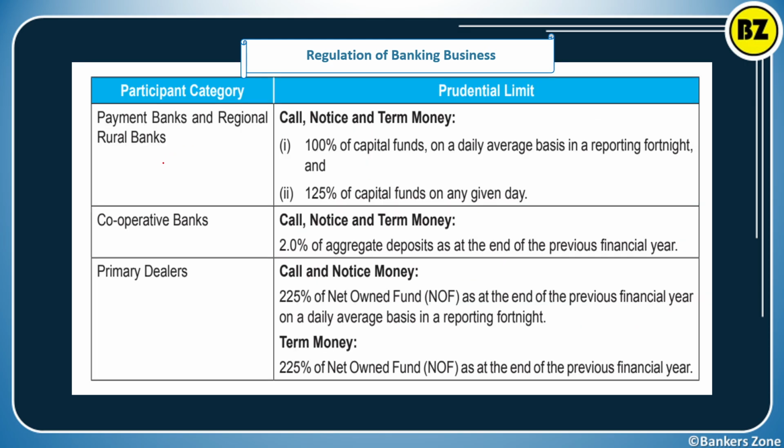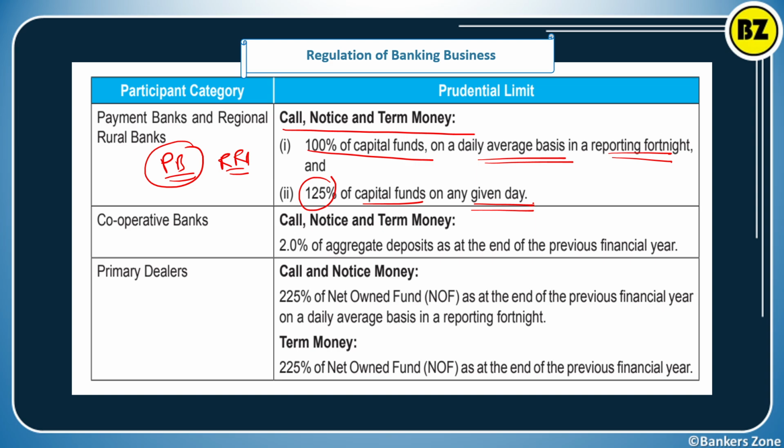Now what about the payment bank and the regional rural bank? What is the criteria for them? For call, notice and term money, they have a limit of 100% of the capital fund on daily average basis in the reporting fortnight, and 125% of the capital fund on any given day.